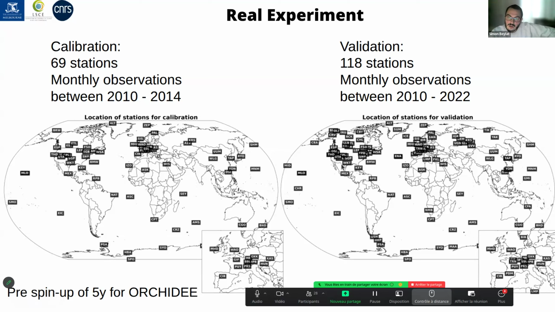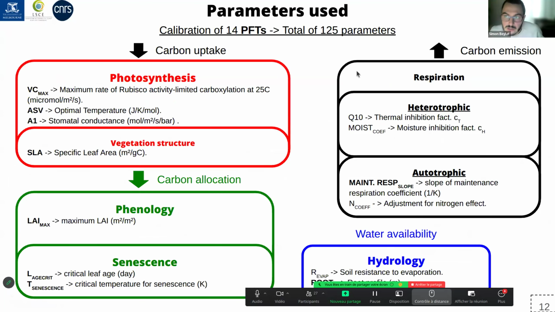And we focus the result on the validation period, which will be between 2010 and 2022, and use way more stations, 118. Here you can see all the parameters that we have calibrated.